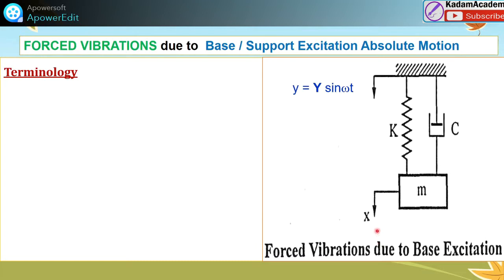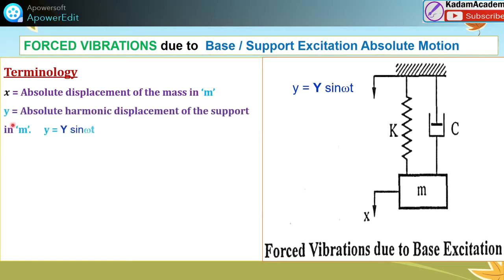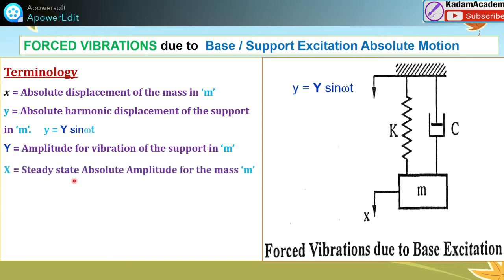Calculate this value of x for this mass. What is the amplitude of capital X? This terminology we will see in short. The x is the absolute displacement of the mass in m. Y is the absolute harmonic displacement of the support in meter. That small y is equal to capital Y sin omega t. Capital Y is the amplitude of the vibration of the support in meter. Capital X is the steady state absolute amplitude for the mass.